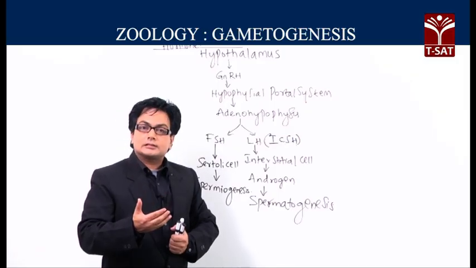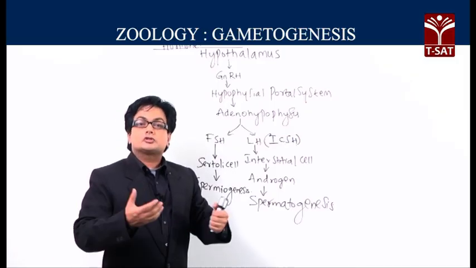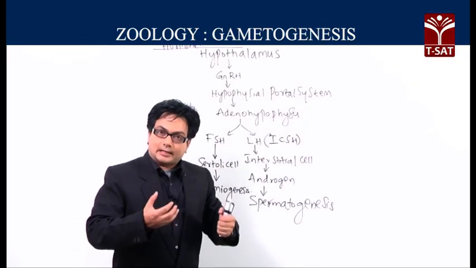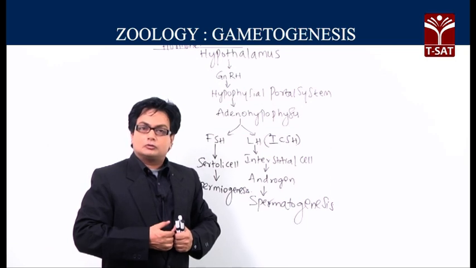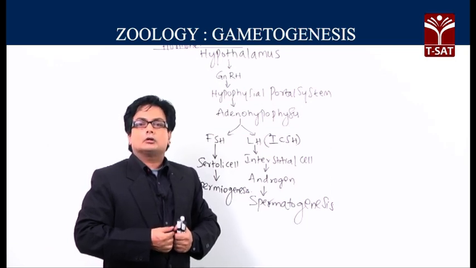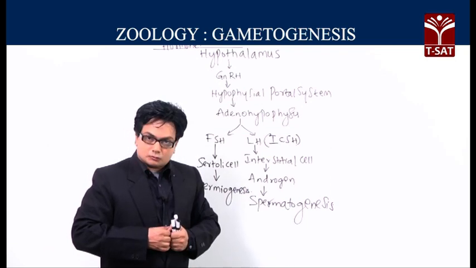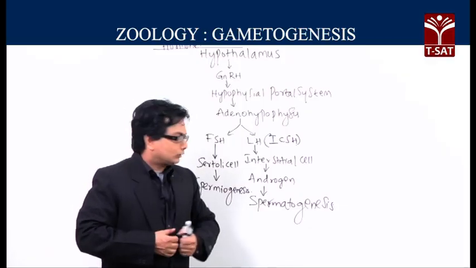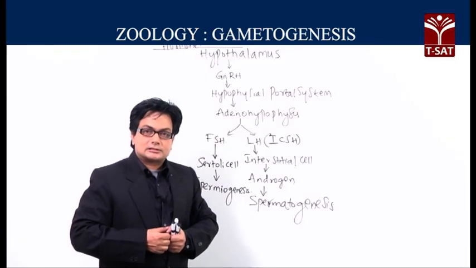The interstitial cells are affected by the LH, and as a result the male sex hormone called the androgen, also called the testosterone, will be produced, and the androgen or testosterone will help in the process called spermatogenesis.